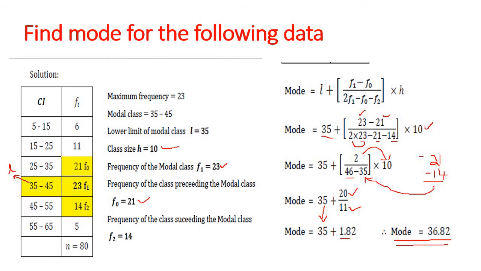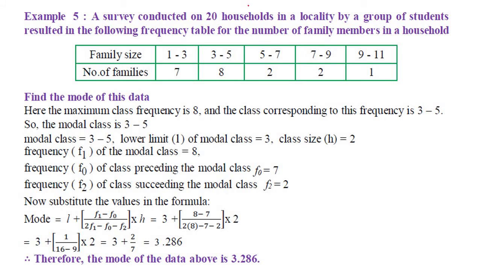Let us move to the next problem. A survey conducted on 20 households in a locality by a group of students resulted in the following frequency table for the number of family members in a household. Family size. A survey conducted for 20 houses.